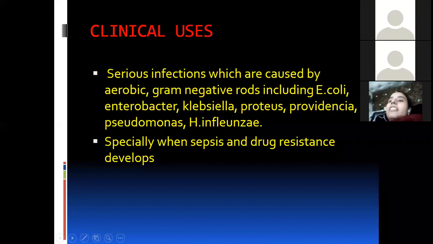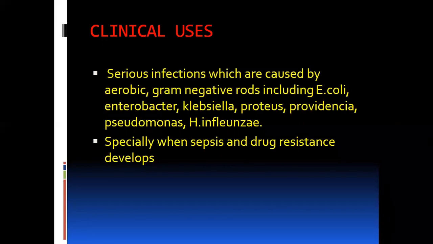Salmonella causes typhoid, and Shigella can cause dysentery. So these are some examples of bacteria which can cause such diseases. These gram-negative rods, in serious infections, especially when sepsis is suspected or drug resistance develops, are all cured with the aminoglycosides.